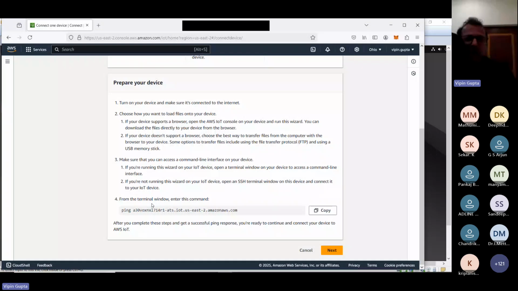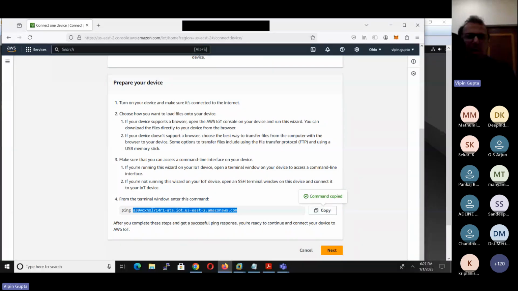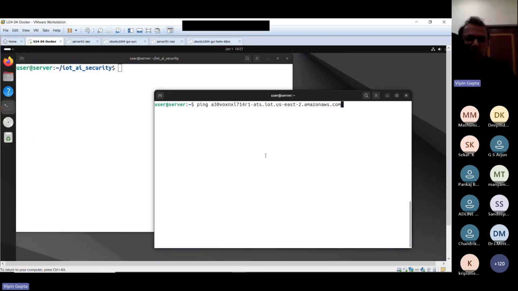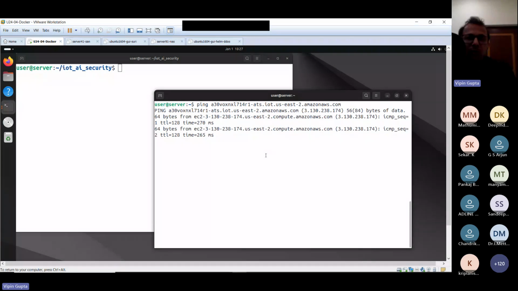This is AWS IoT's address. What we will do is copy it here, go there, and type it here. So I'm typing it. Now, if you look carefully, that means my virtual machine is able to communicate with that AWS IoT. So this was the first thing.